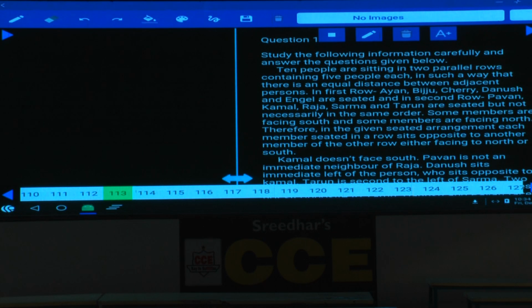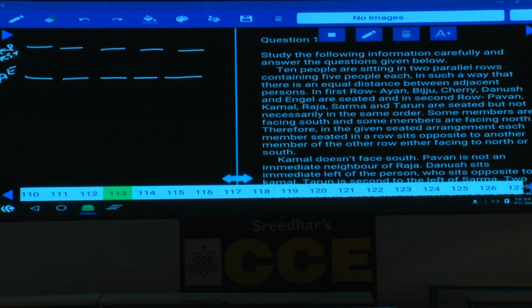Now 5 persons seated in one row, 1, 2, 3, 4, 5. Let us take these are the 5 persons, A to E. And what is the next row here? 1, 2, 3, 4, 5. Now these are the 5 persons who are in the second row, isn't it? And who are the persons in the second row? K, P, R, S, T are the persons who are in this row, isn't it?